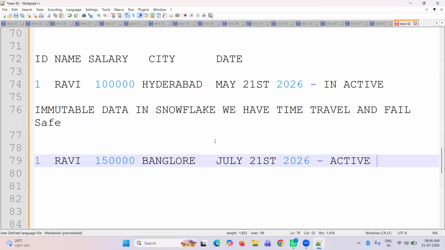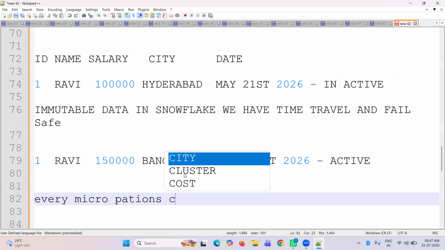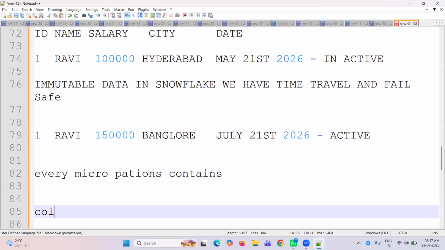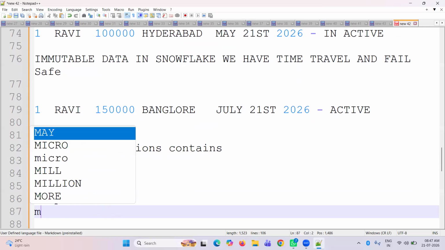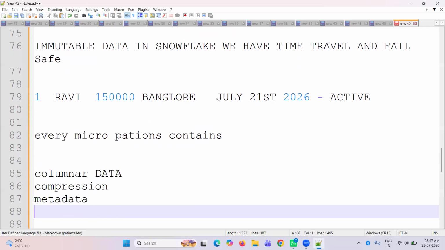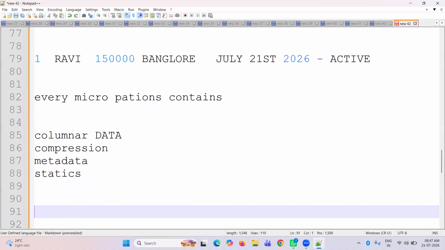Okay, so coming to query pruning. How does Snowflake organize the data by default? Snowflake stores the data in immutable micro partitions. Every micro partition contains column data, stored compressed, along with metadata. What is metadata? Data about the data: statistics about columns and the table.